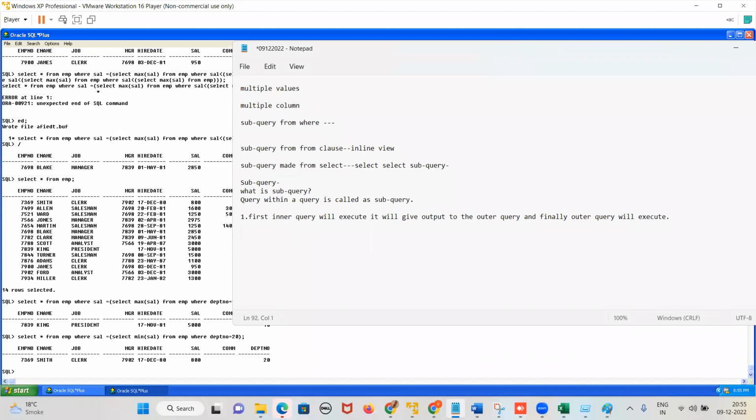Then what is the next thing? Choice of operator will depend on the number of outputs given by which query? Given by the inner query. Yes or no, guys? Means whatever the inner query gives, based on that we put less than, greater than, equal to, all those things.